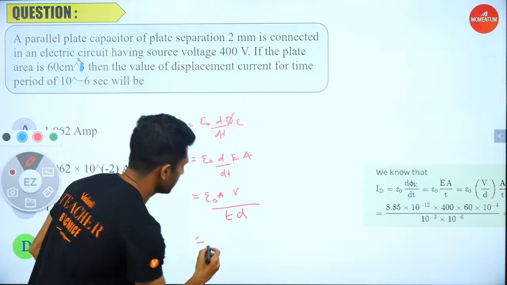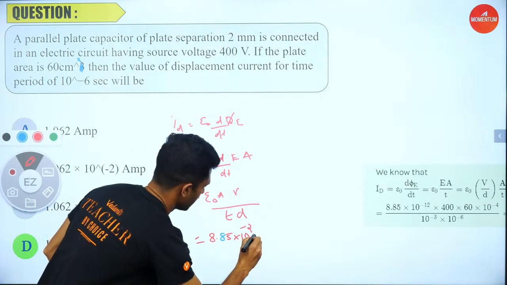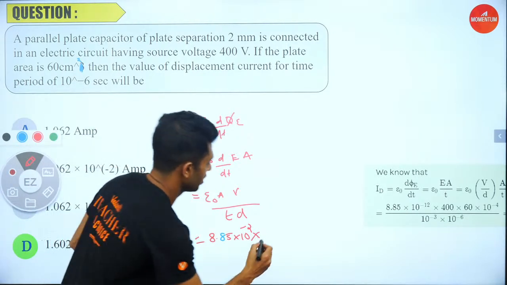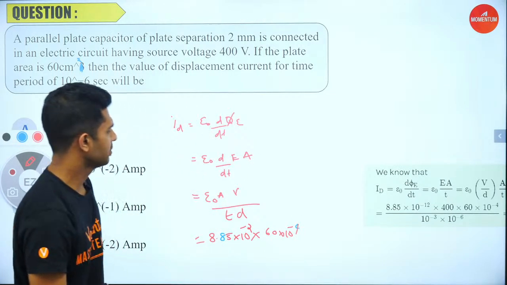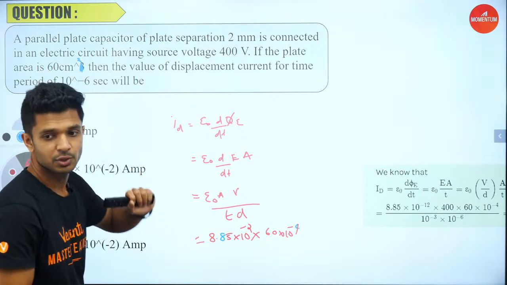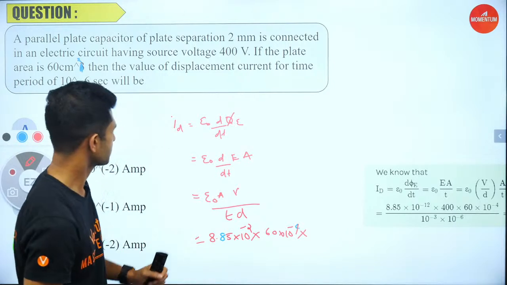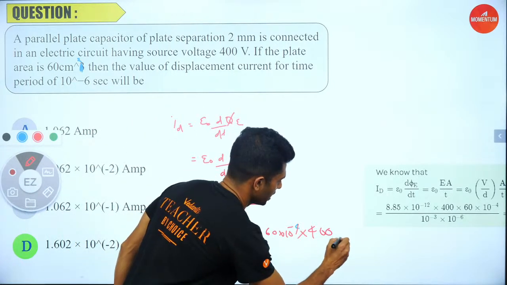Now let's start substituting the values of each and every one. That is equal to 8.85 into 10 power minus 12. Area is equal to 60 centimeter square, or 60 into 10 power minus 4. Why 10 power minus 4? Because we have to convert from centimeter square to meter square. Potential is given as 400.